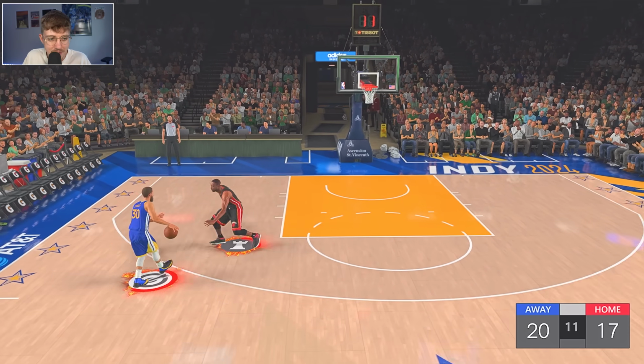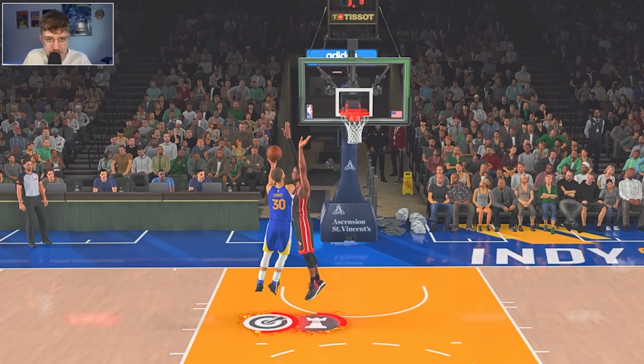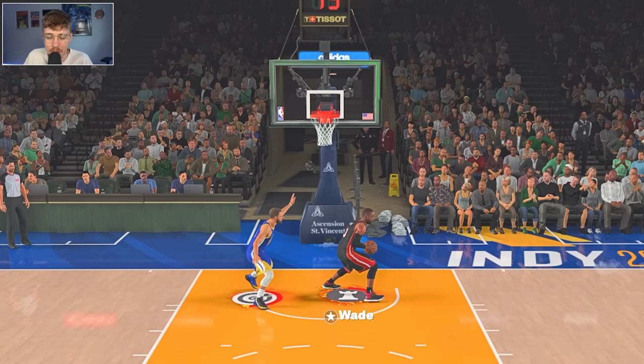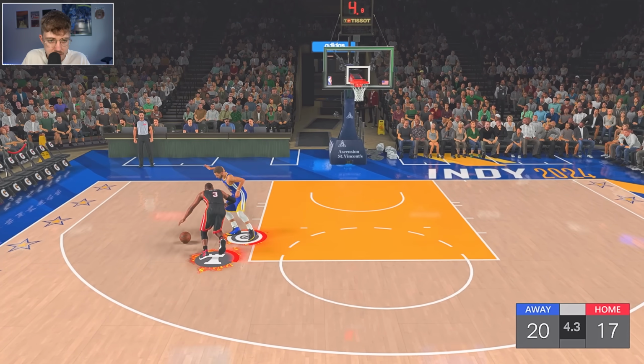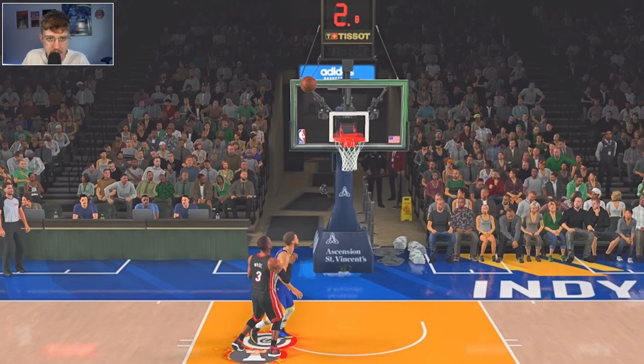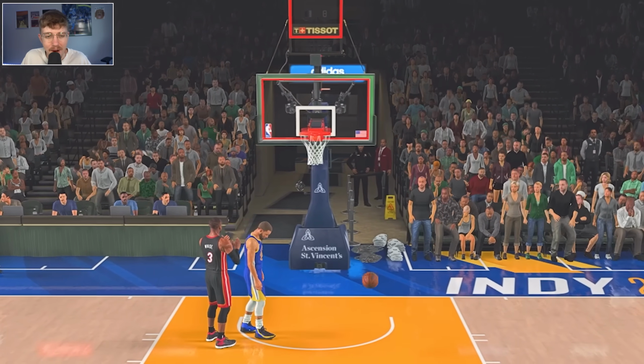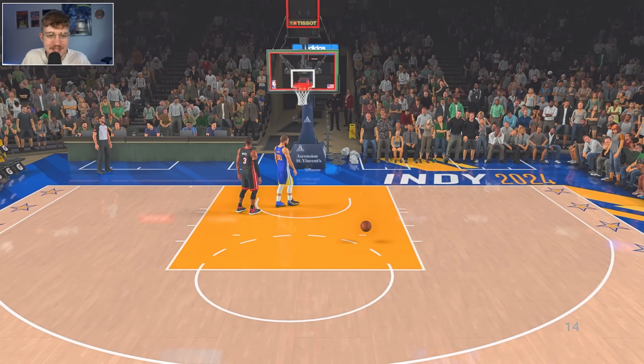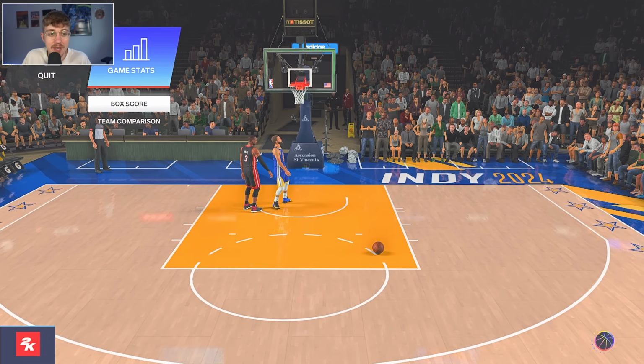I thought that was gonna be money for him. Steph Curry driving. Good defense by Dwayne Wade. And Dwayne Wade gets a stop. Wade again trying to drive here. Good D by Curry. And that is a bucket. Dwayne Wade defeats Steph Curry. That was actually a really close matchup. Dwayne Wade, the winner of the players under 6'8", and he moves on to the finals of this tournament.